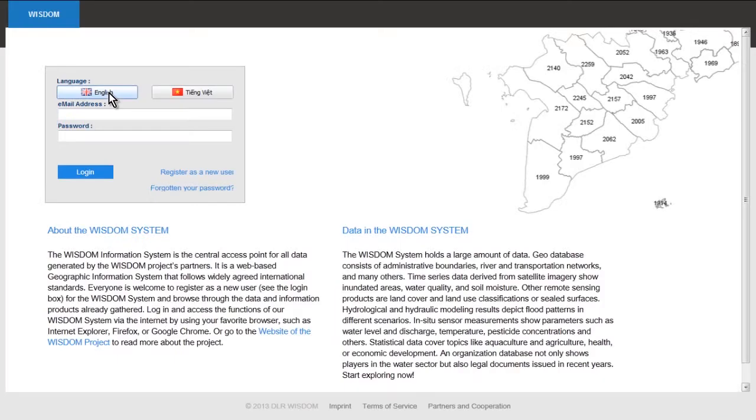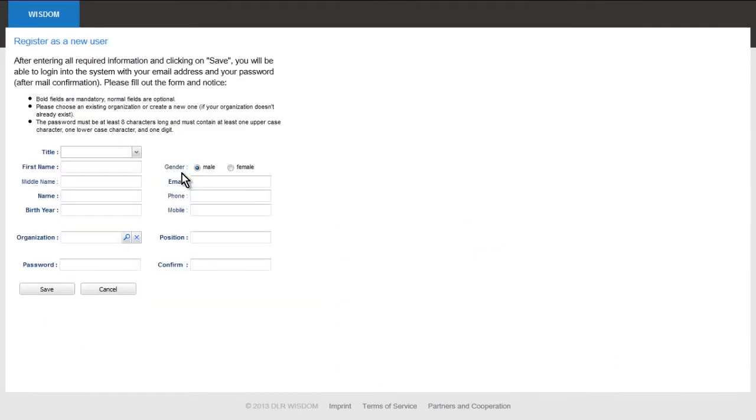The first thing that you have to do if you want to use the system and you have never used it before is to register as a new user. So you click here, Register as New User, and you're asked to fill out an online form and say, okay, I'm a professor or doctor or whoever, and you fill in your name and your organization, and you can define a password and your email account, and you save all this information as a new user.